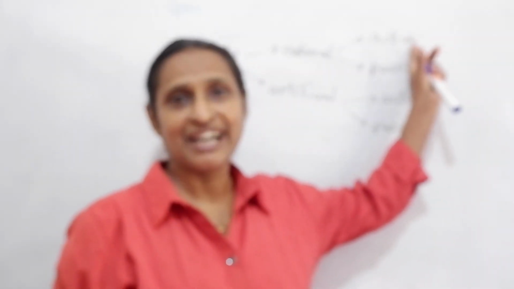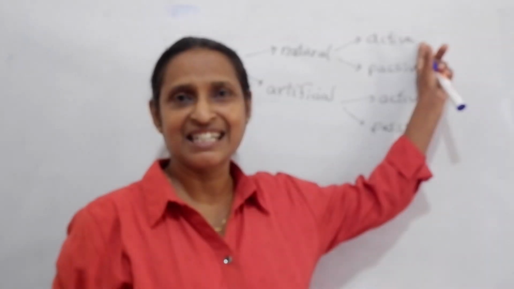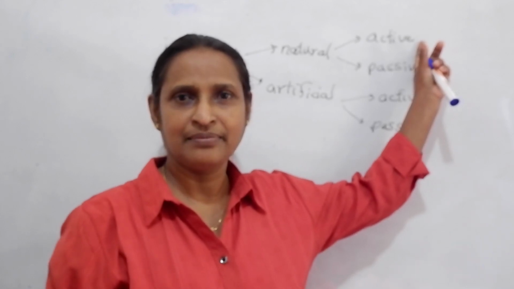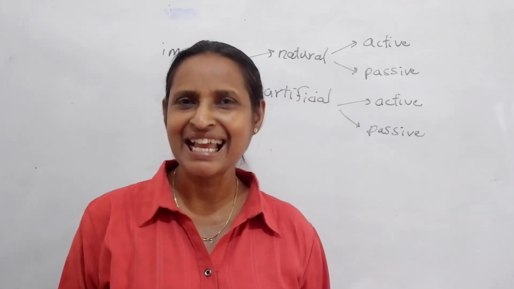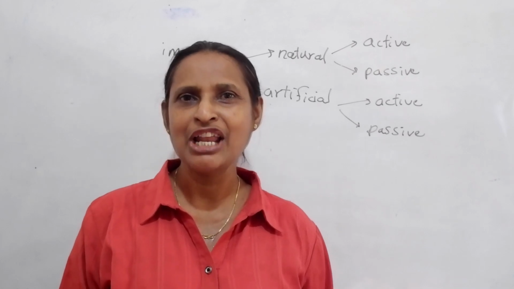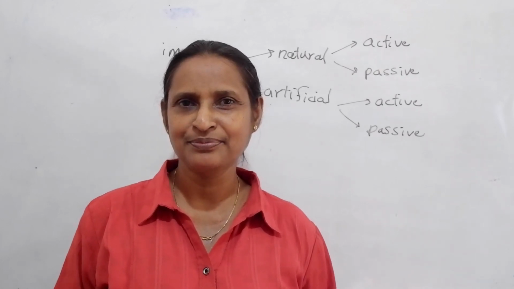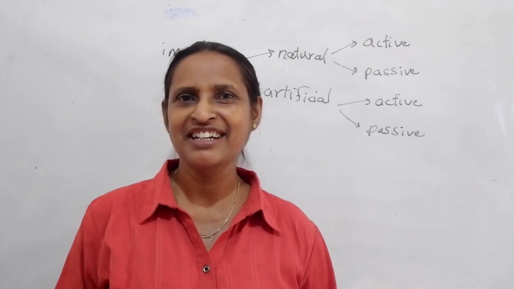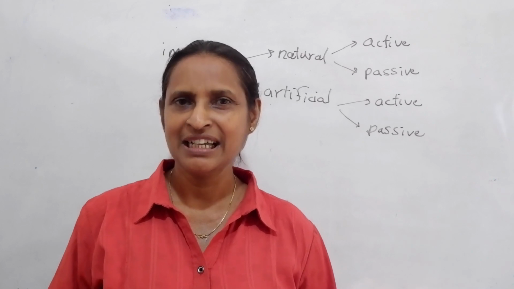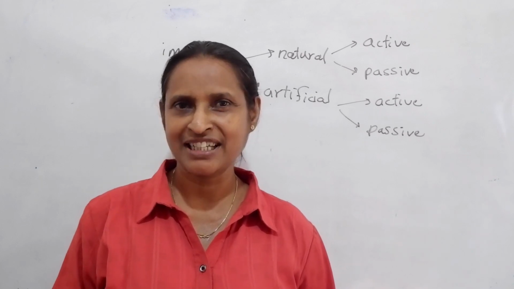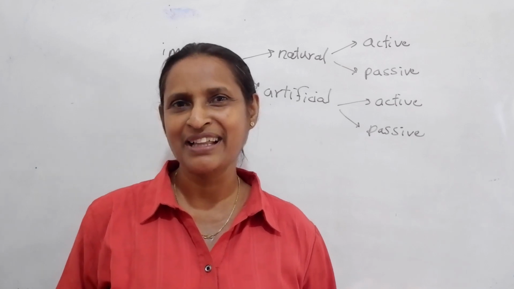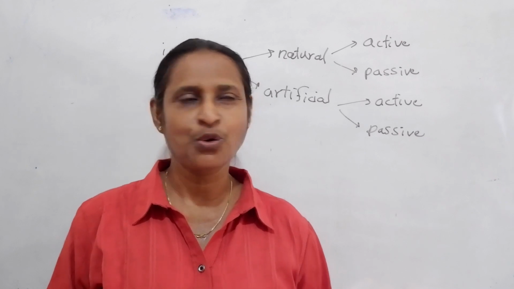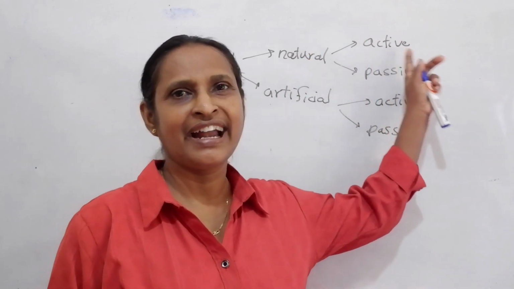T lymphocytes and B lymphocytes, which we discussed earlier, produce memory T cells and memory B cells. They make a memory of the type of pathogen that has invaded the body. Therefore, when that pathogen enters again, it is identified by the body and antibodies are produced. That is called naturally acquired active immunity.